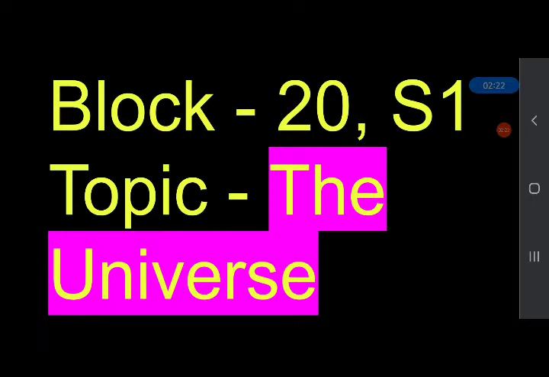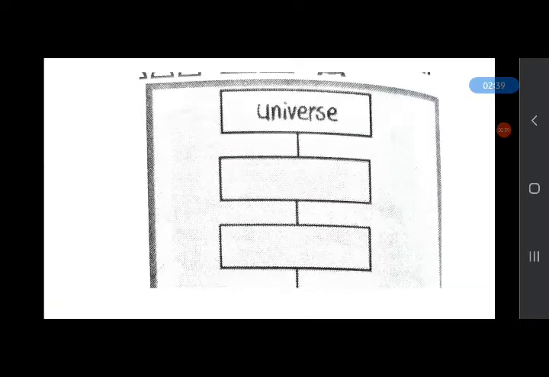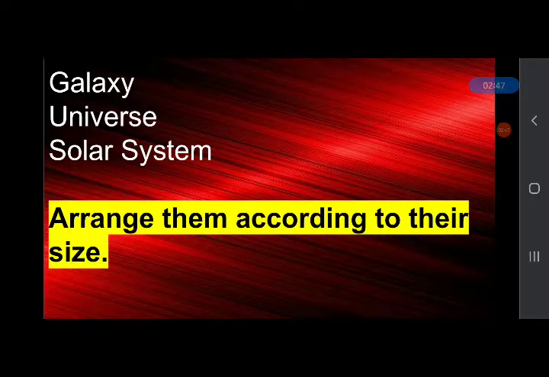And today we will learn about the different parts of the universe. This is your topic for today, the universe. Be ready with all your essentials and write the topic name with date. Now, you need to draw this graphic organizer in your notebook and read your content book, topic the universe.